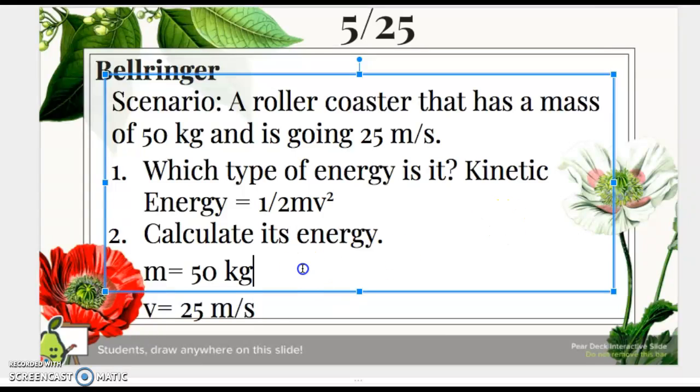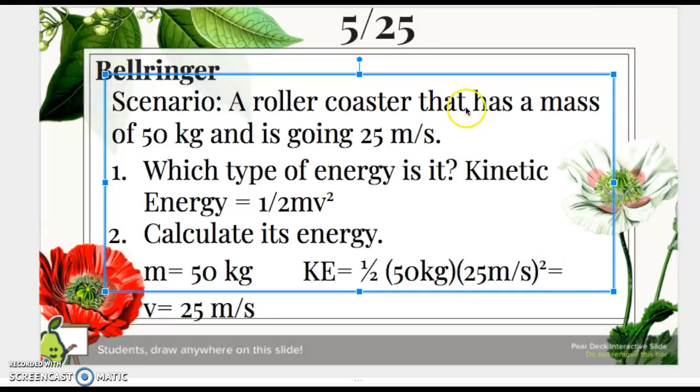Our next step is to plug in the numbers. So kinetic energy equals 1/2 times mass, which is 50 kilograms, times velocity, which is 25 meters per second, squared. Put that into our handy dandy calculator. Okay, back.